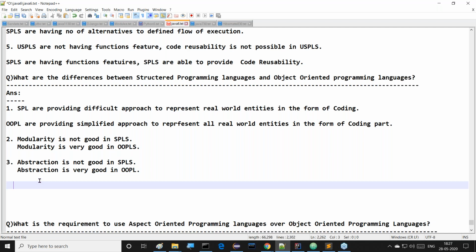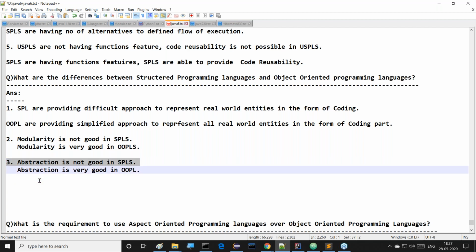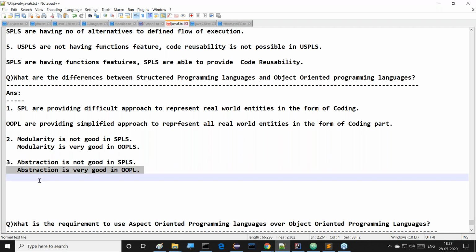But if you go for the C programming language, basically it is a procedure-oriented, structured programming language where package-level abstraction is not possible. Of course, method-level and function-level abstraction are available, but it does not have package-level, class-level, abstract-class-level or interface-level abstraction. All these things are not available in C. Because of that, we can understand clearly that abstraction is not good in structured programming languages, and abstraction is very good in object-oriented programming languages.